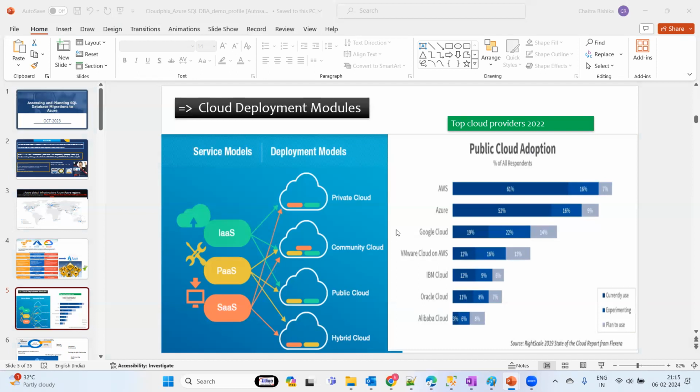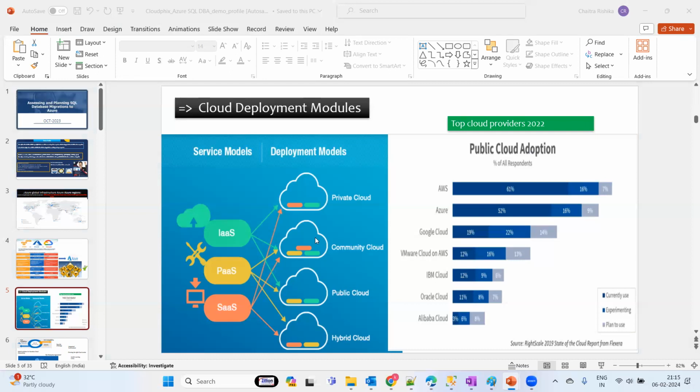And the hybrid cloud is basically, let's say some of your workloads are running on premises, and some of the workloads are running in the cloud landscape. Okay, so maybe you are running some of your workloads in AWS, and some on GCP and in Azure.